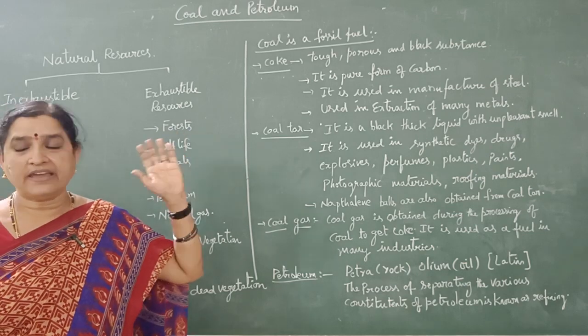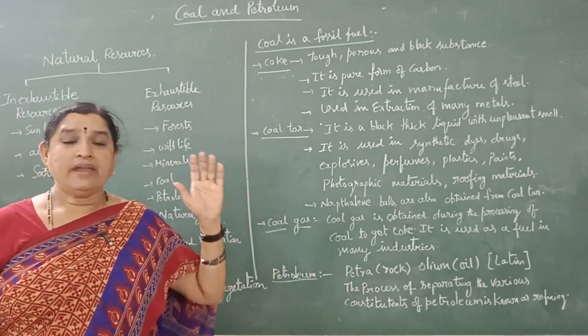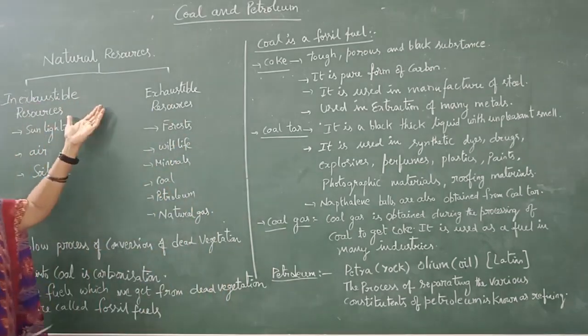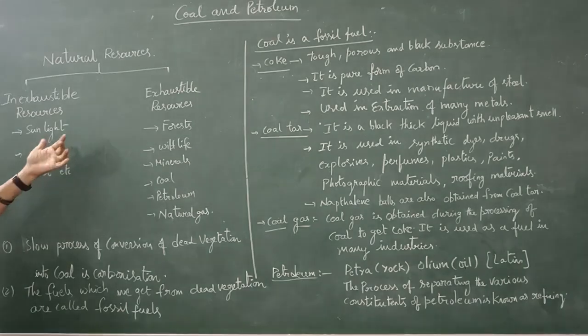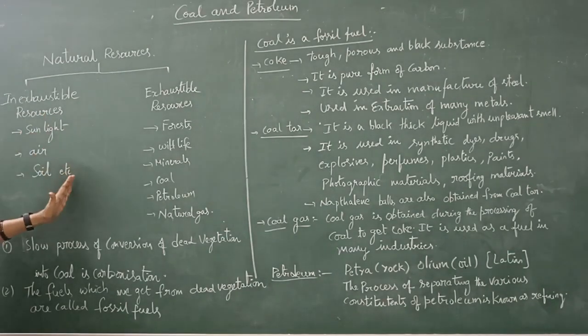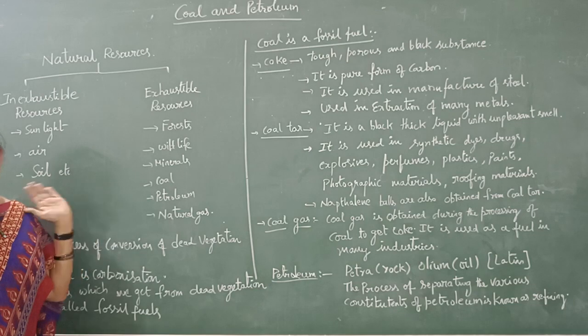We can get energy from the sun continuously and unlimitedly. So inexhaustible resources are sunlight, air, soil, etc. All these are inexhaustible resources, which means we can get them unlimitedly from nature.